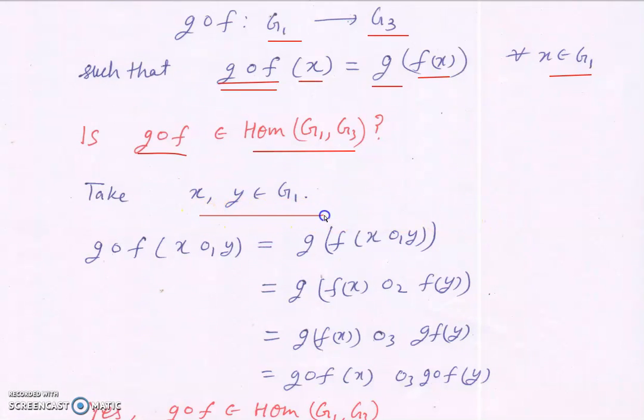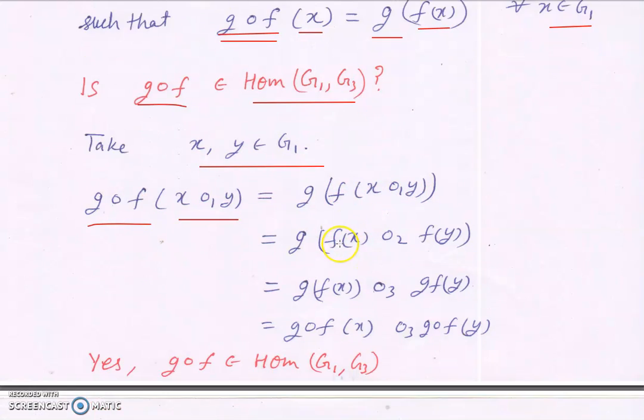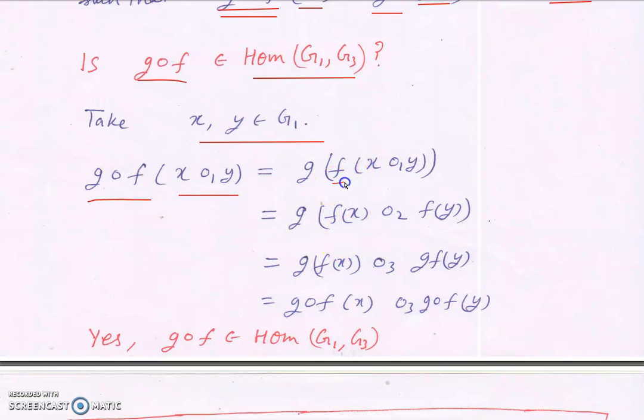So take two elements from G1. Now f o g is applied on x O1 y. By definition of composition of map, f is applied on x O1 y first and then g is applied on it. Because f is a group homomorphism, we can write it as g(f(x) O2 f(y)). Now f(x) and f(y) are elements of G2 and g is a group homomorphism. So by definition of group homomorphism, we can apply g on both of these elements and the operation between them will be the operation of G3.